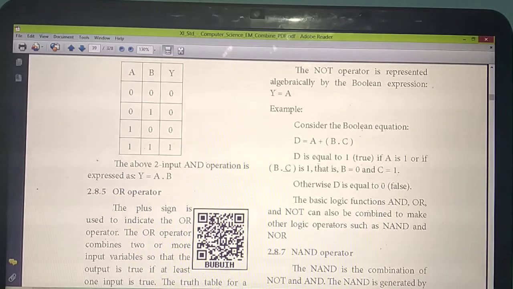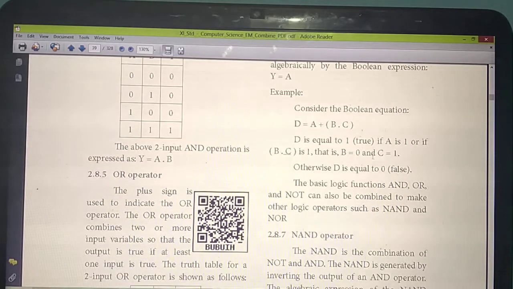So here they are not giving us a problem, just one theorem. What they are telling is, if the value D equals 1, what are the possibilities? If the value D equals 1, when will D get the value 1?